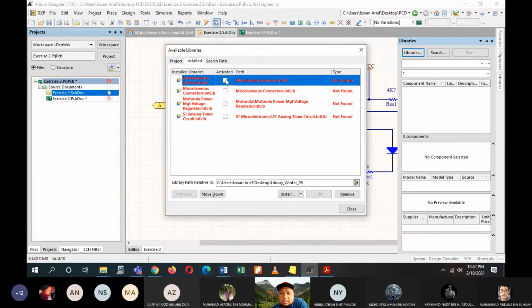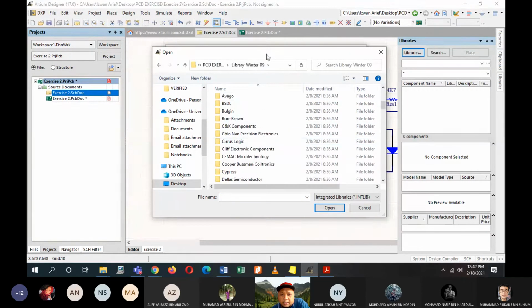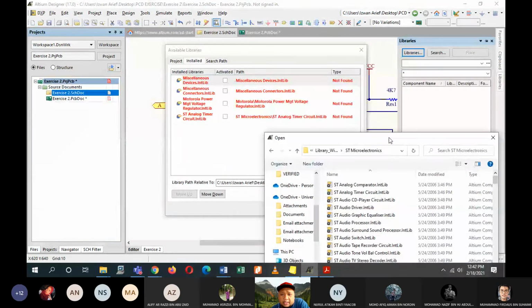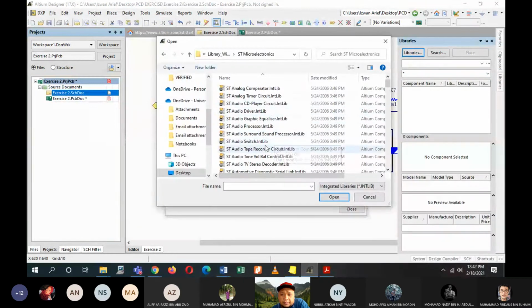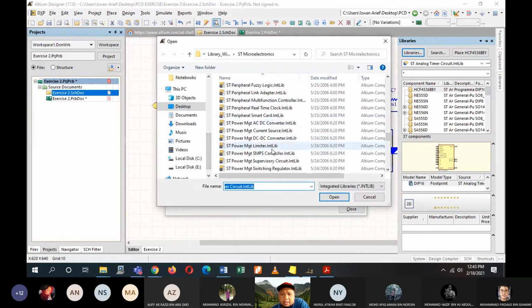Okay, what I have to do is install them first. Desktop here. Okay, Library, Winter, ST Microelectronics and then ST Analog Timer. ST Analog Timer, open. Okay, and then what should I look at? I don't know why all of my libraries are missing.